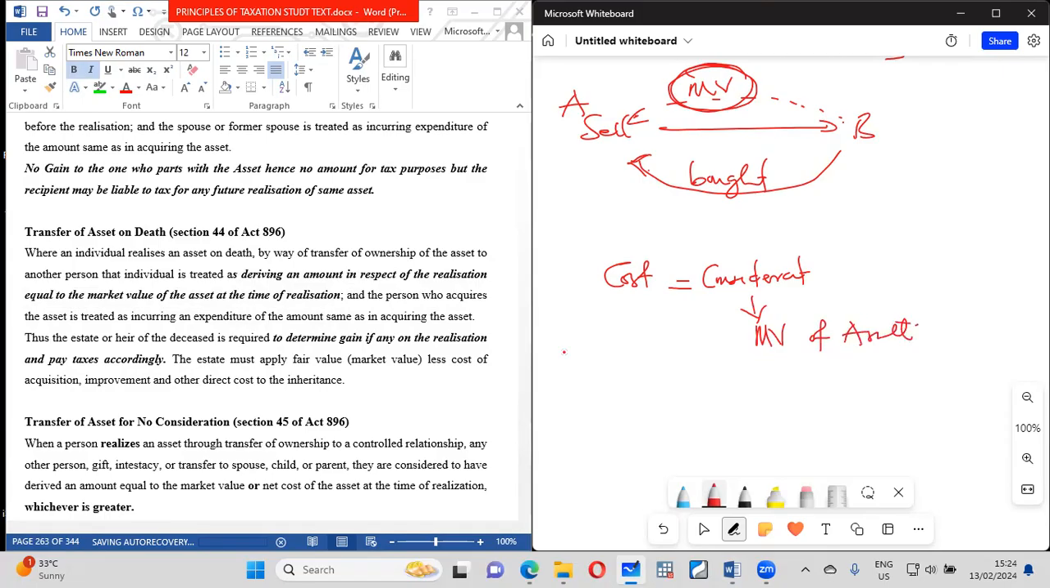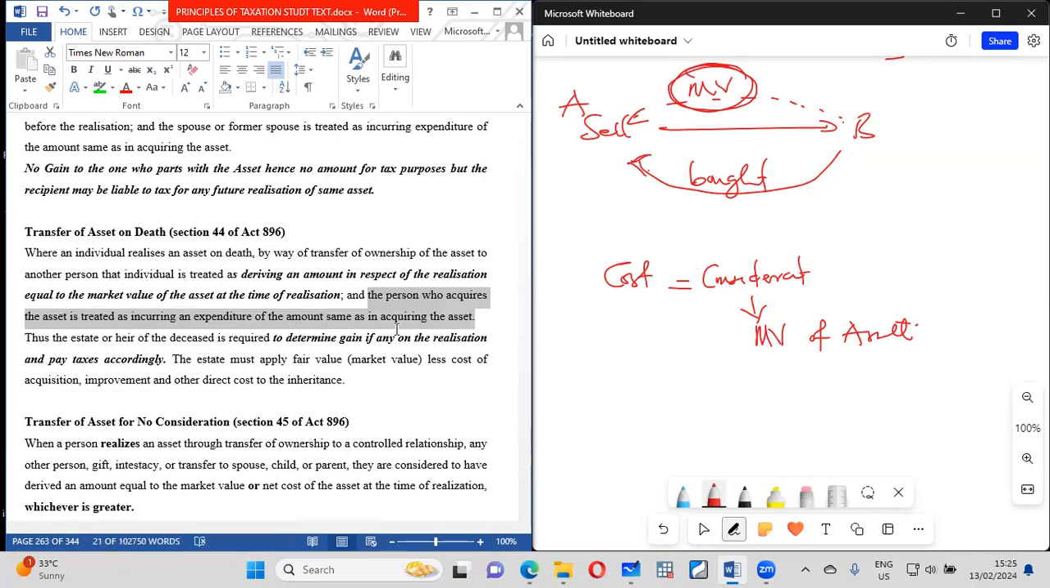All right, the consideration is the market value of that. And the person who acquires the asset is also treated as a person who is incurring an expenditure of an amount same as in acquiring the asset. So how much are you going to incur if you are acquiring the asset? So if they transfer an asset on the death of a person, how much was the asset at the time of the person's death, and how much will it be if the person is going to acquire an asset?